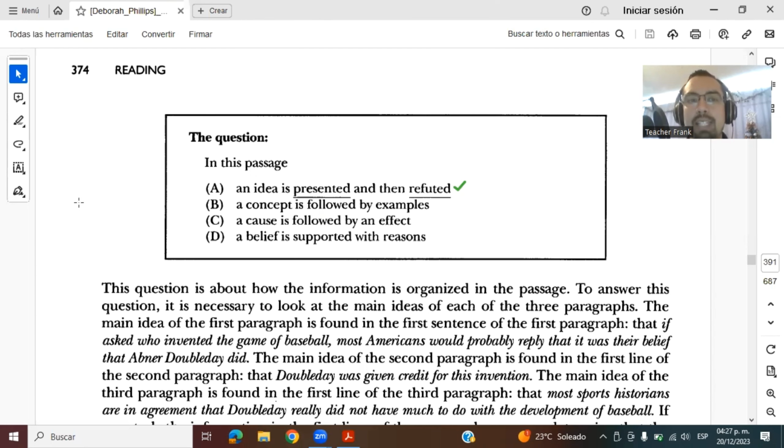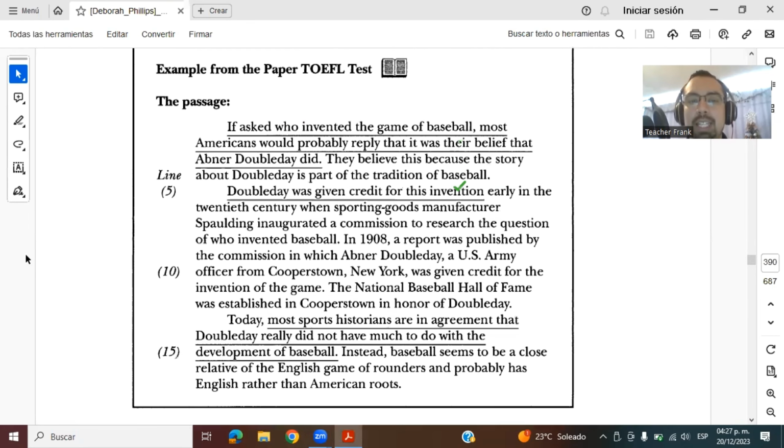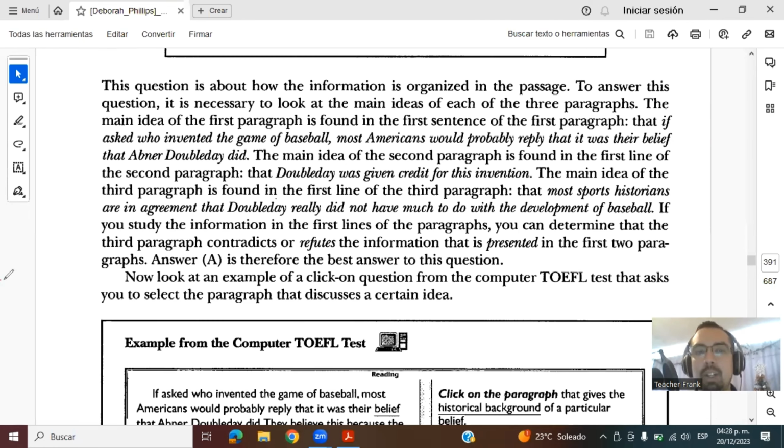So that's the type of ideas or the organization of ideas that we basically have to detect in these type of TOEFL texts. So here we have the explanation. Briefly, it says we have to look at the main ideas of each of the three paragraphs. The main idea of the first paragraph is that if asked who invented the game, most Americans would reply it was their belief that Abner Doubleday did, right?